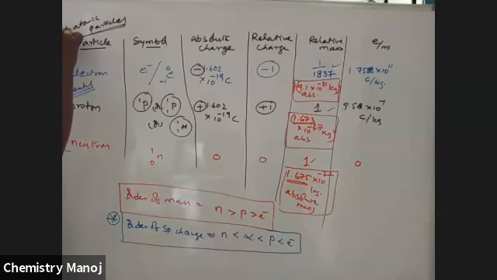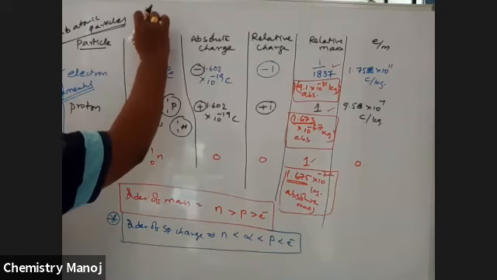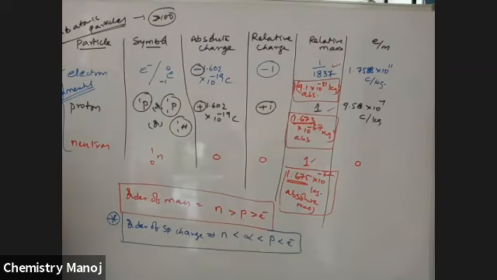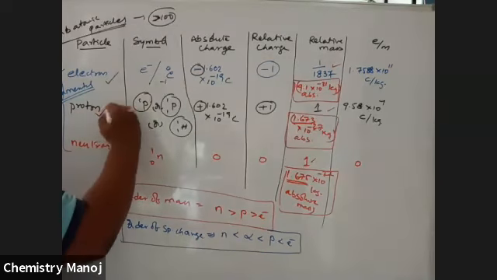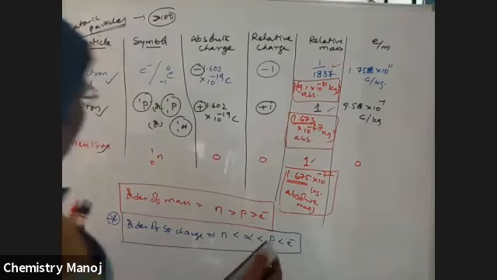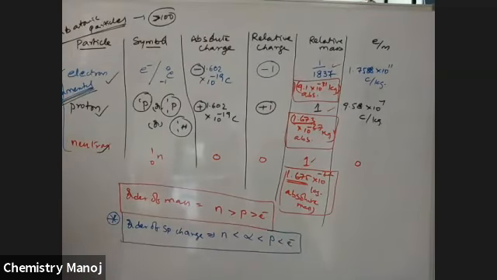Among all these subatomic particles, nearly greater than 100 subatomic particles are there. Among them, the major are these three, which are considered as fundamental particles. Besides these fundamental particles, there are some other frequently used subatomic particles. I am going to write some other subatomic particles besides electrons, protons, and neutrons here.